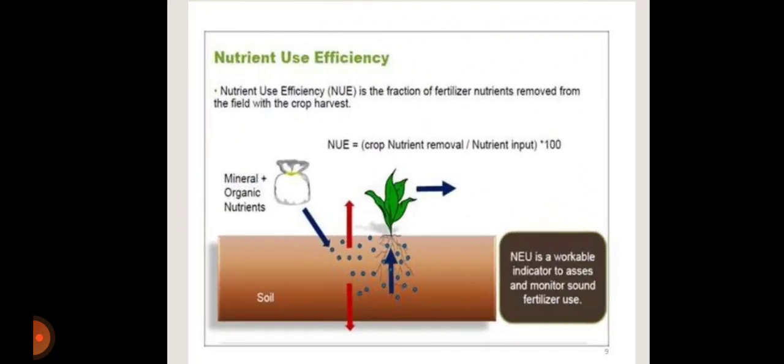Nutrient use efficiency is the fraction of fertilizer nutrients removed from the field with the crop harvest. It can be calculated as crop nutrient removal divided by nutrient input in that particular soil, multiplied by 100. Organic plus mineral nutrients can be added into the soil, and the plants will absorb some nutrients, and some nutrients will volatilize, and part of the nutrients will leach out into the deep ground layer.